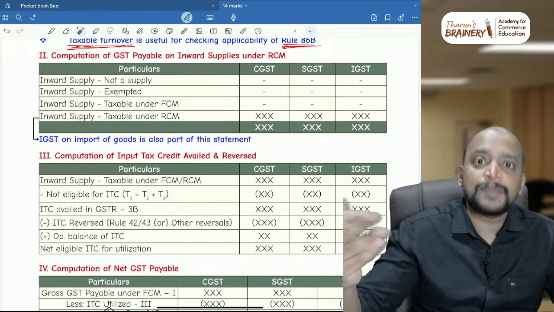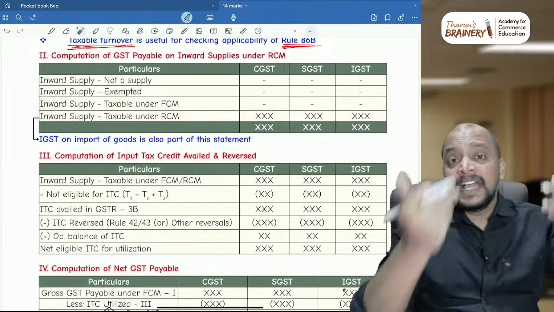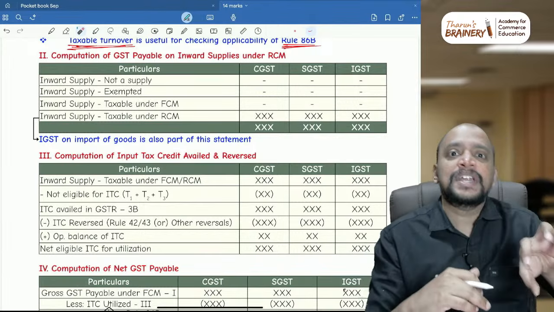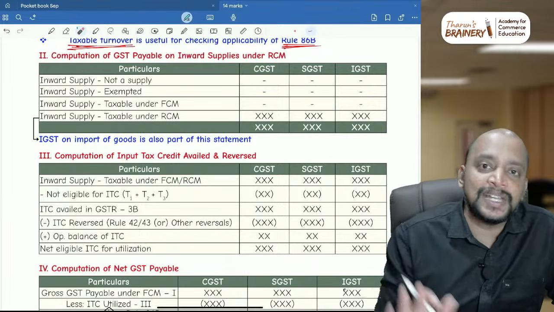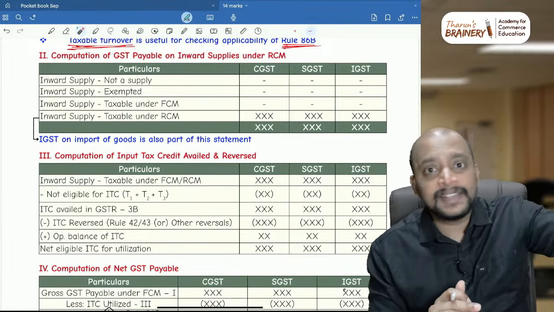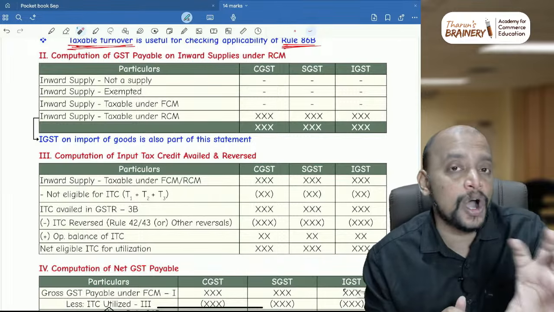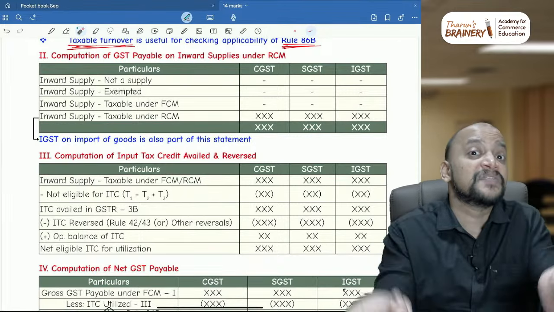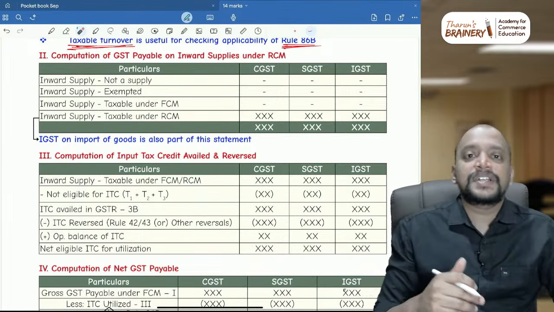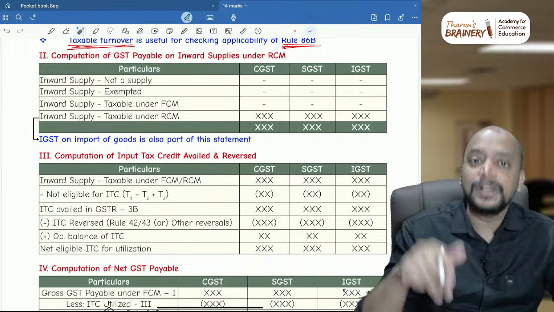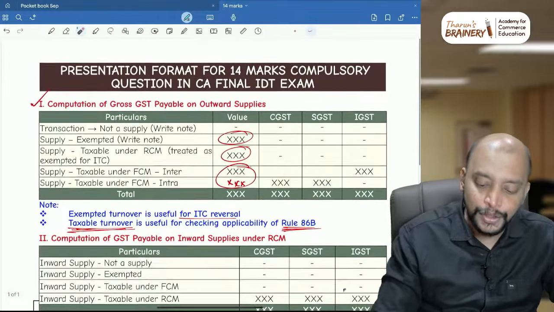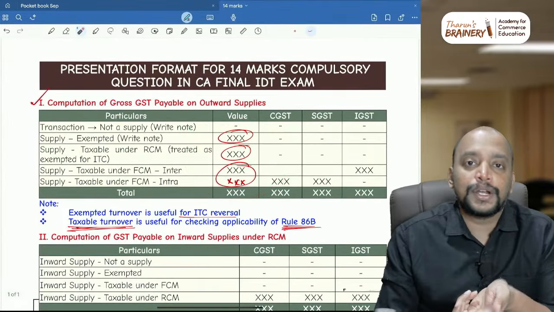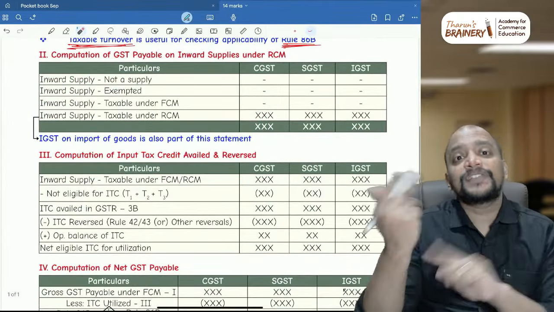So in the outward supply there should be exempted outward supplies, and in the inward supply there should be some common inward supplies. So then definitely we need to apply rule 42. What you need to do is that as per rule 42, you take that common inward supplies. Again I am repeating, common. Common means whichever is not specific is common. So that common inward supplies, whatever GST paid, into exempted turnover divided by total turnover. That already you know what are exempted turnover and total turnover. So based on that you need to reverse the ITC.